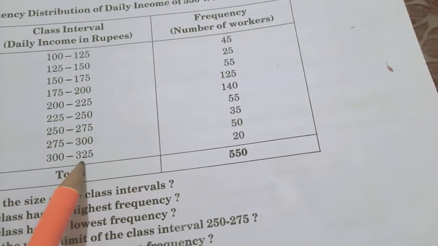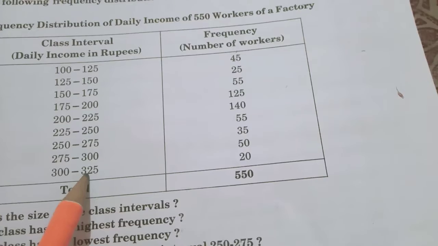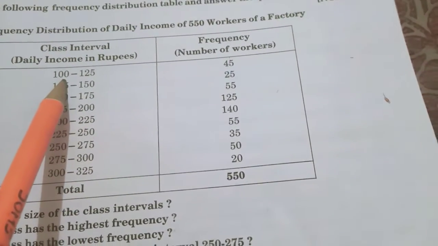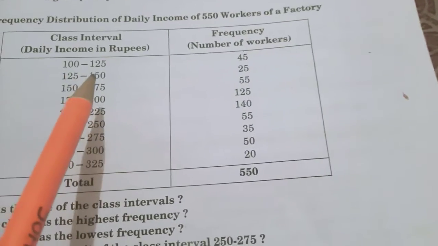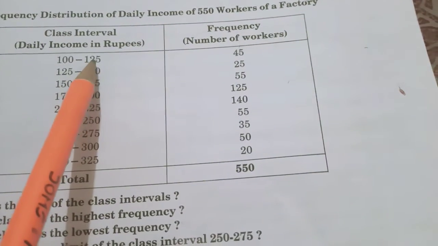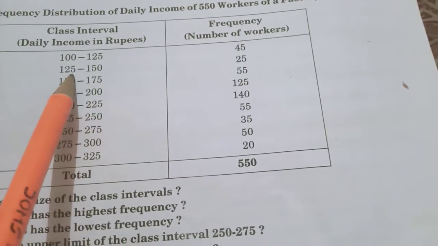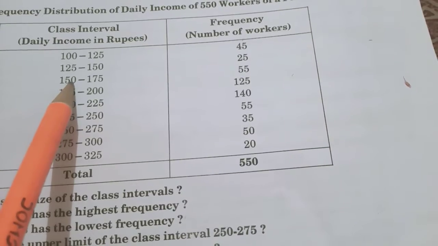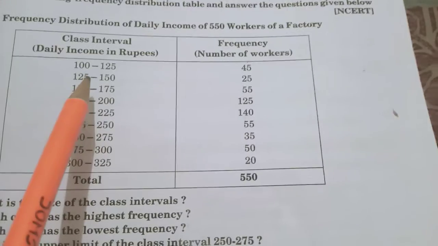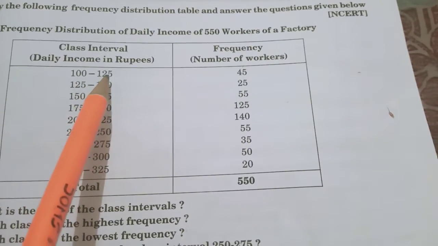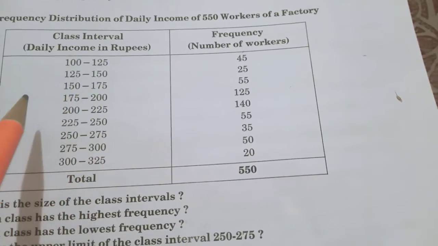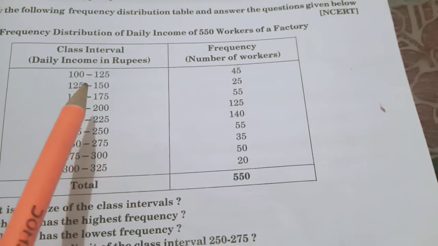It means that the factory is not giving daily wages of more than 325 and not less than 100 rupees. Clear? Now one question must come in your mind. Here also 125, here also 125, here 150, here 150. Suppose one worker whose name is X, his salary is 125 rupees. Then can it sit in 100 to 125 or 125 to 150? This must rise in your mind.